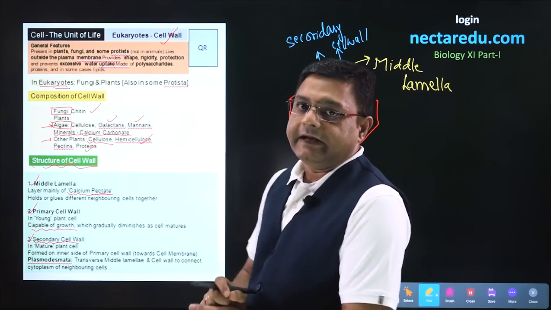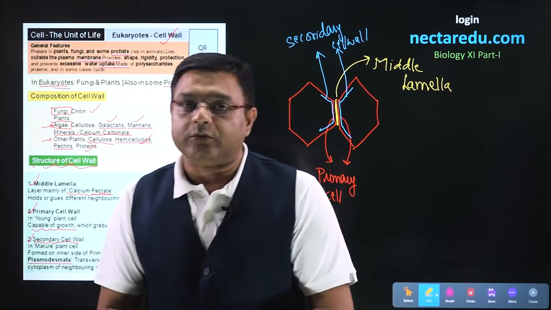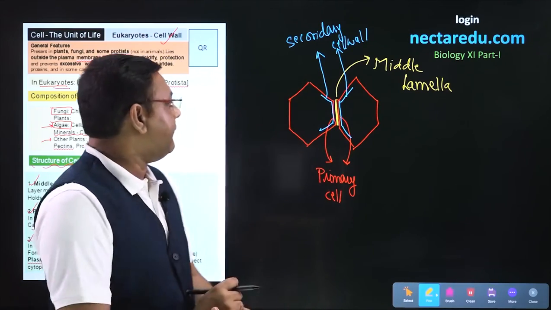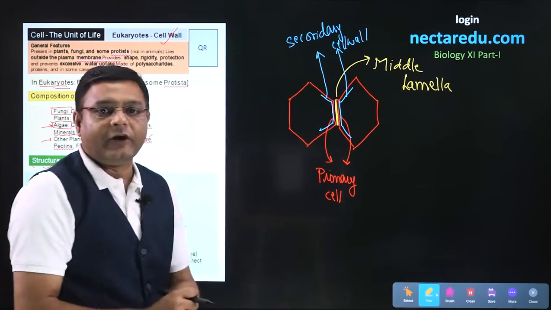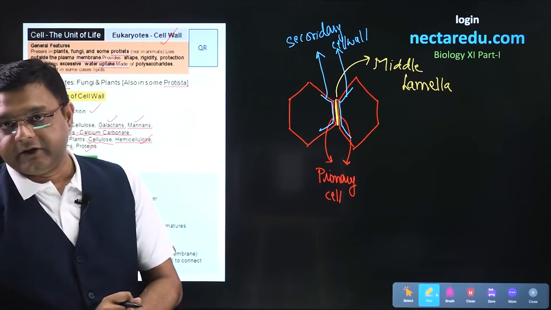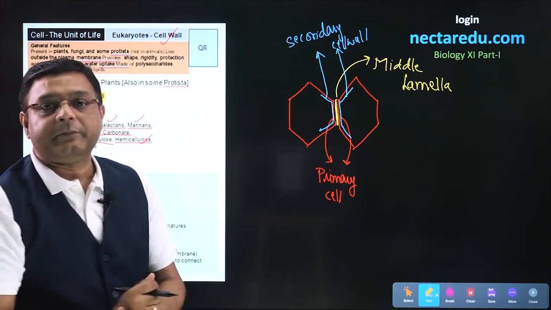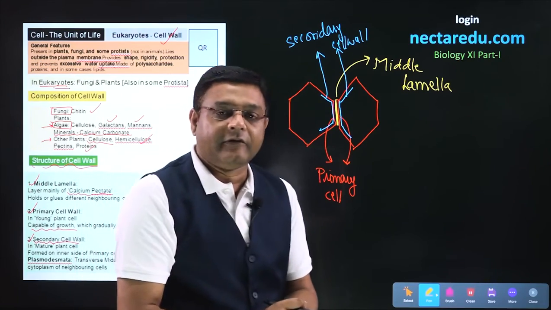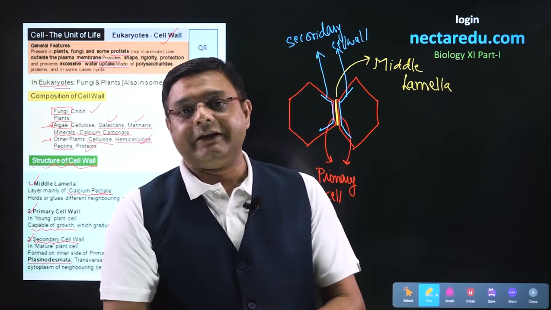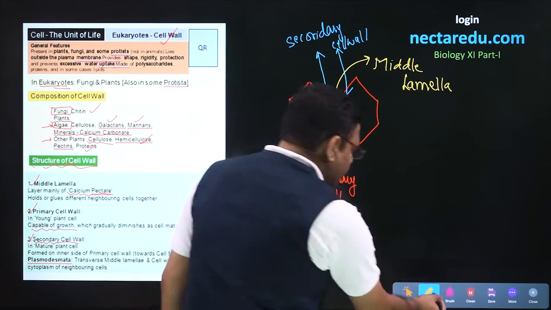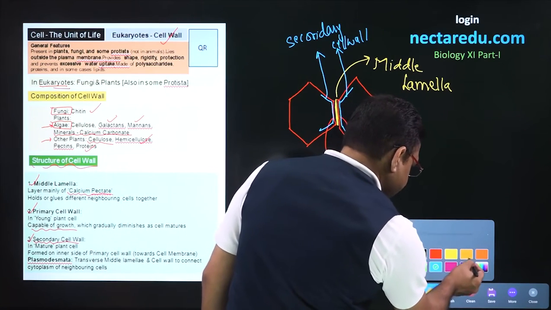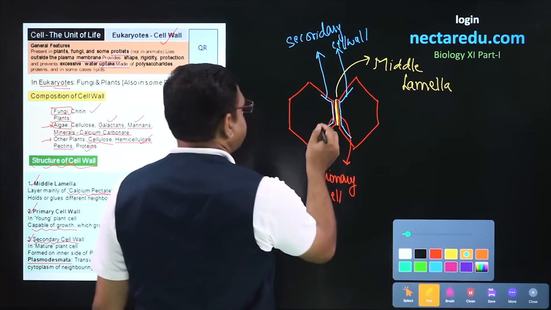If we see the layers, then middle lamella will be the outermost one. Below middle lamella will be the primary cell wall, and the innermost will be secondary cell wall. Now, what will be present below the secondary cell wall? Cell membrane will be present below it. If we want to draw cell membrane, let us mark it with a different color.